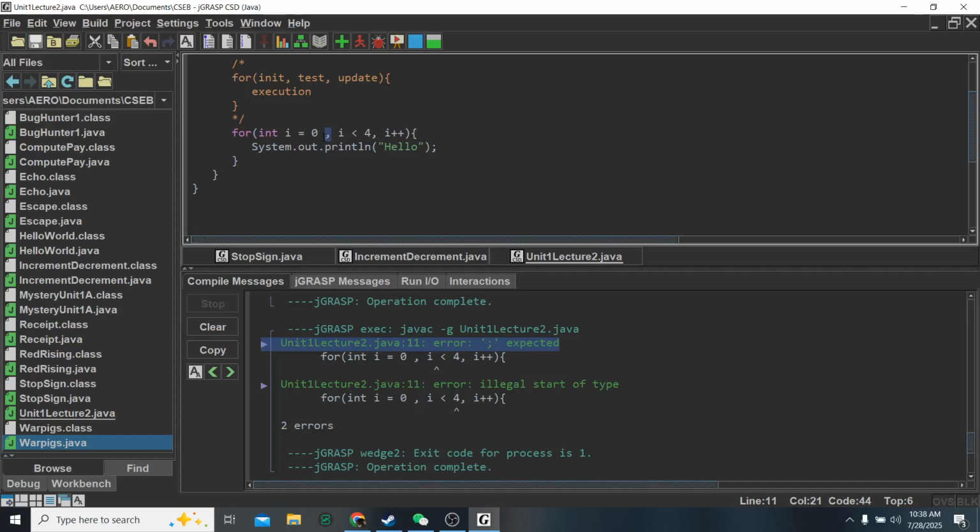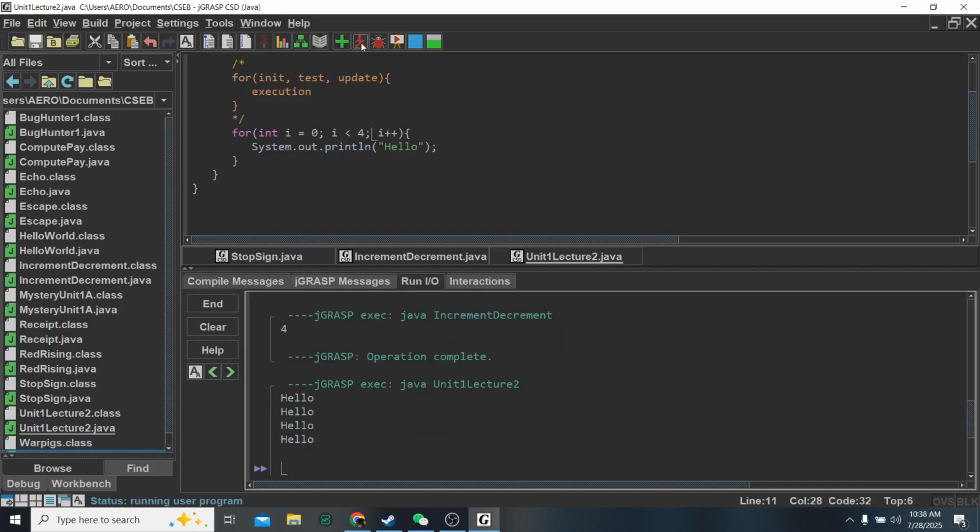And if you've used some other languages, it is normally commas here, but in Java, we have to use semicolons because these are each a statement. They're actually 3 little statements.